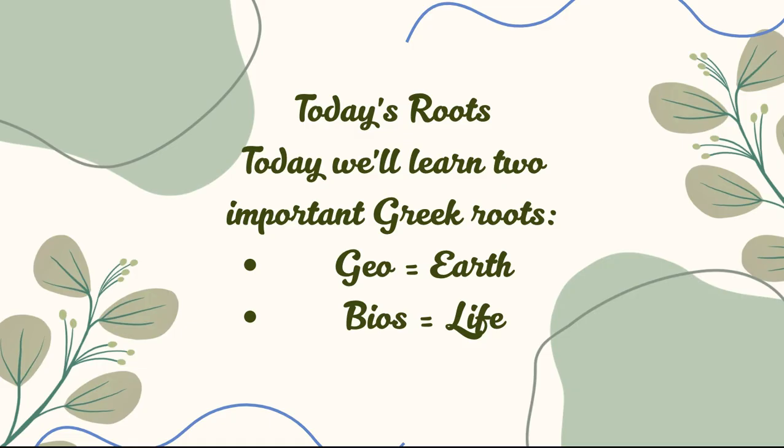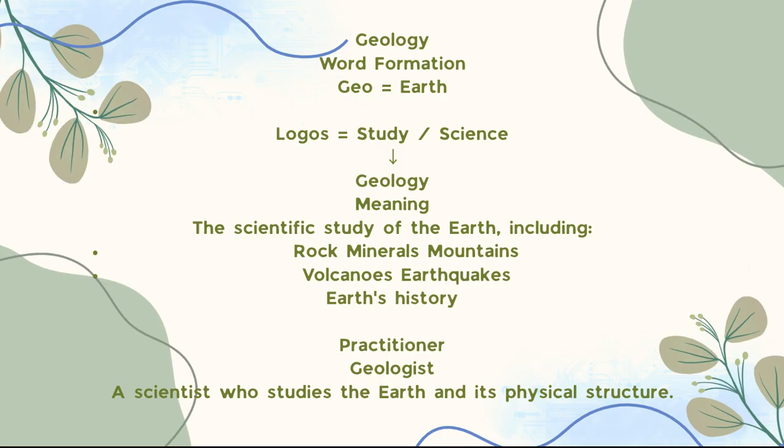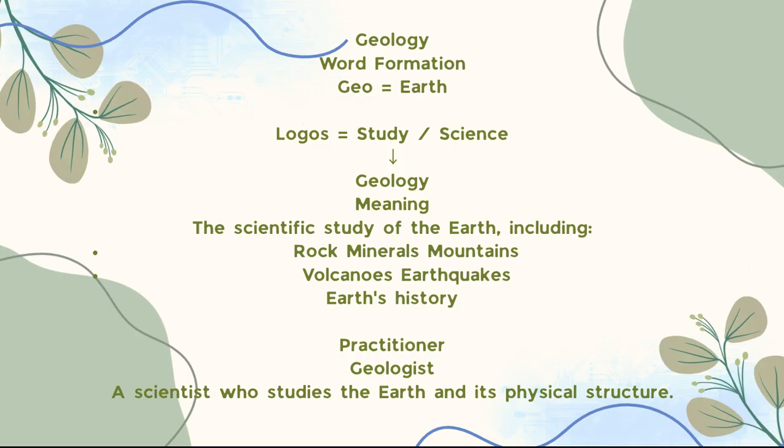So in this video there are two important Greek roots that we are going to cover, and those are geo, which means earth, and bios, which means life. So geo means earth, and many English words related to earth, land, geography come from this root. So the first word coming out of this root is geology.